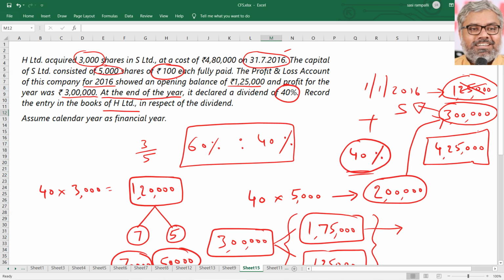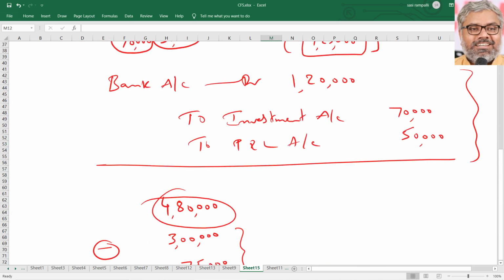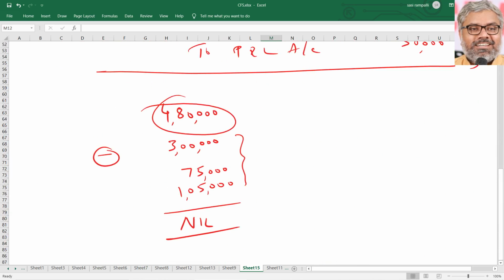Now we can even understand the minority interest from the same question. Let us take the minority interest at the end of the year, that is on 31st December 2016. On 31st December 2016, that is the consolidation date, we can find out how much the minority interest could be. But this will be a process, one by one.